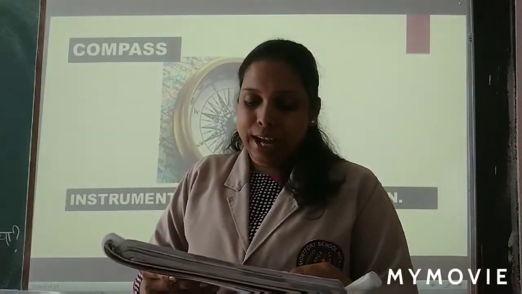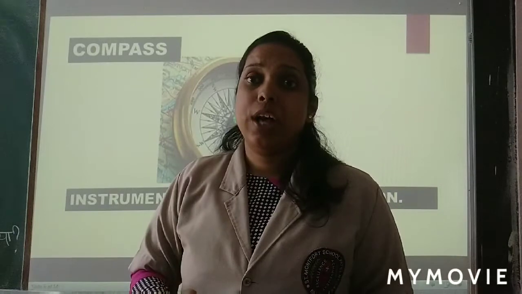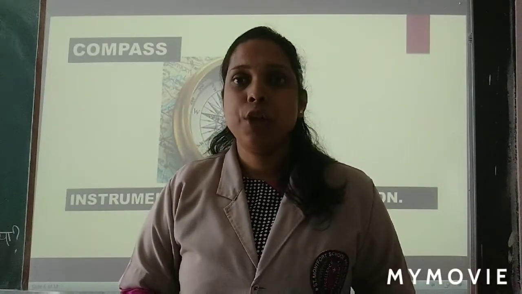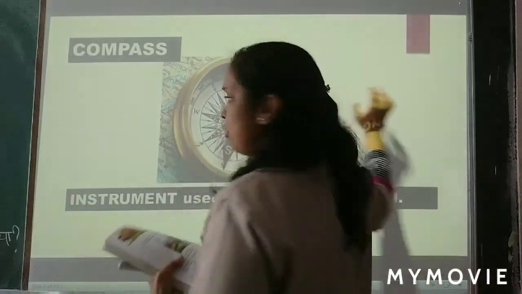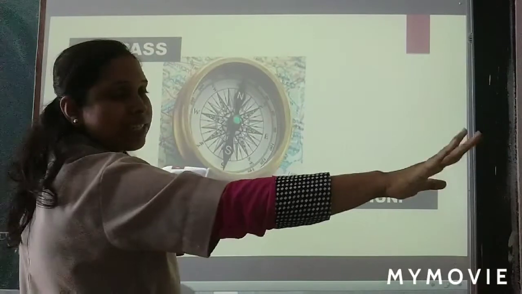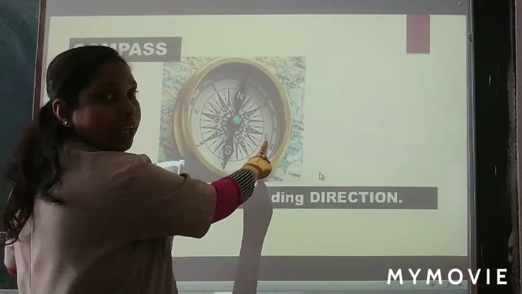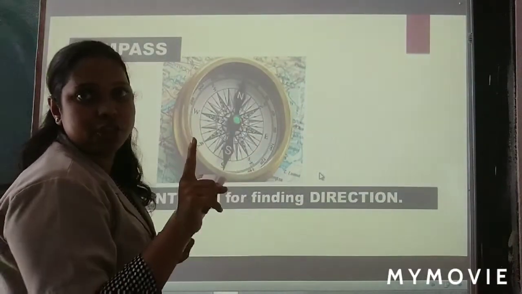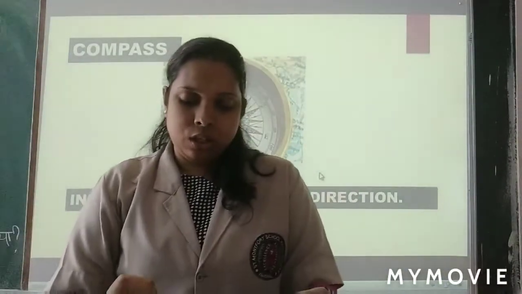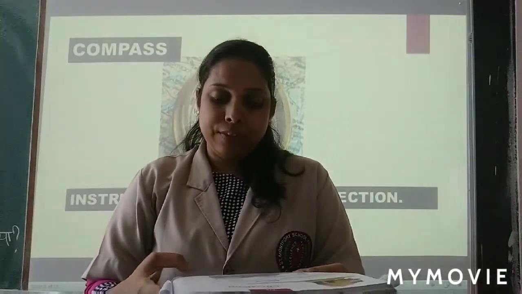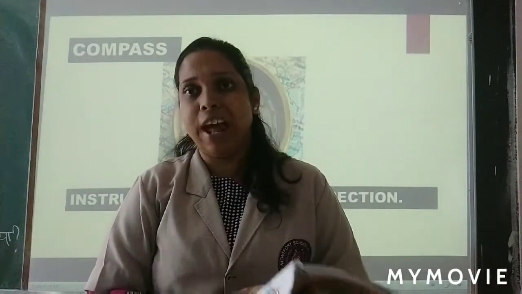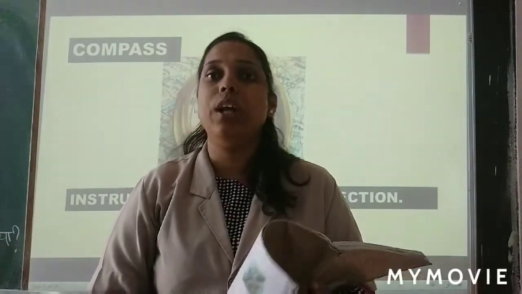on the right hand side lies the east direction. Now they are saying on the right hand side. Which is your right side? Yes, you will be showing this one. So my right side is this one. So the right side will always show the east direction. And the west lies on the left hand side. And they are saying the west direction will lie on the left hand side.